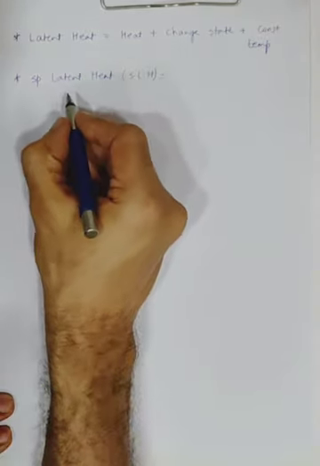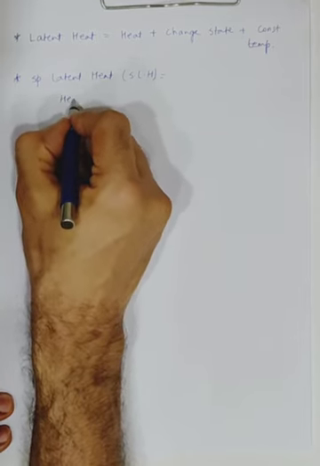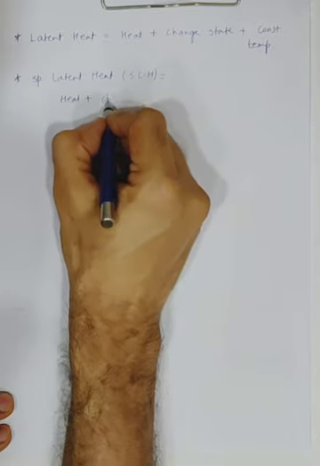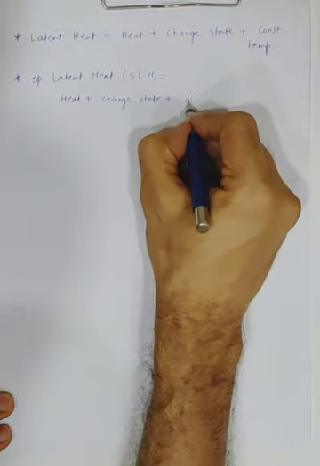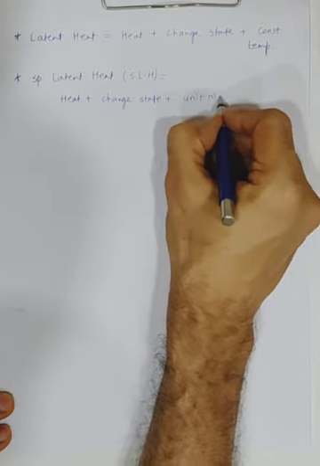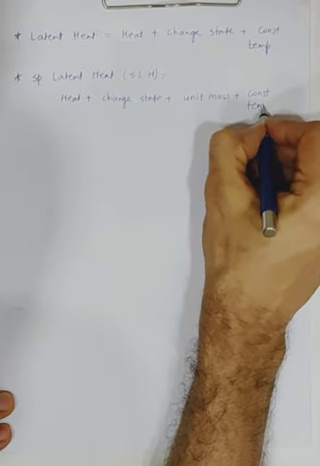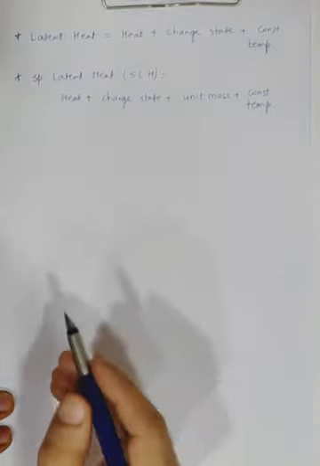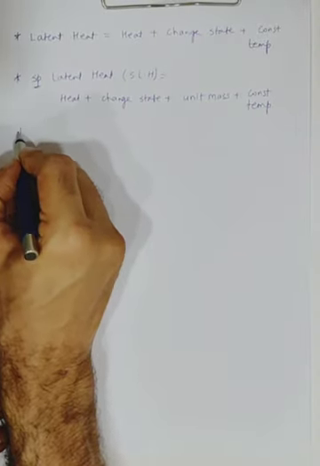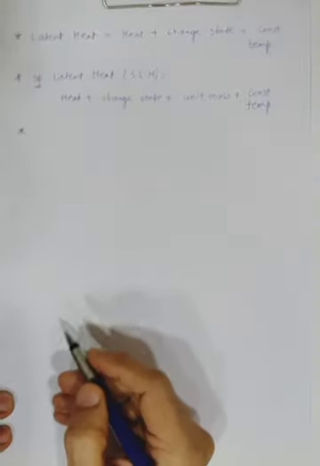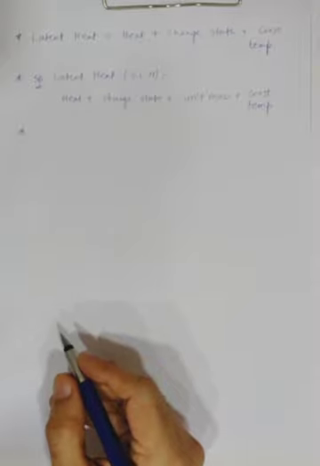It is the amount of heat energy required to change the state of a unit mass of a substance at constant temperature. So look at the difference. This is specific. Specific means what? Unit mass. As we remember, unit mass is what? Per unit, like per 1 kg or 1 gram. Okay. So this is called a specific latent heat.